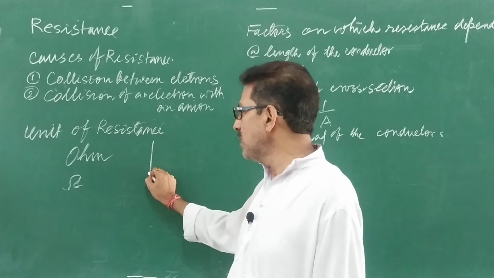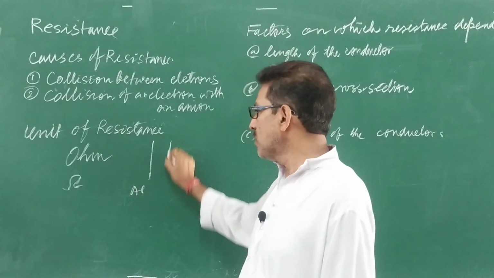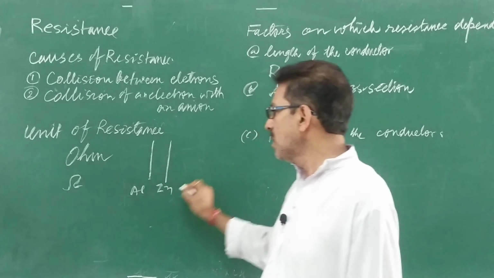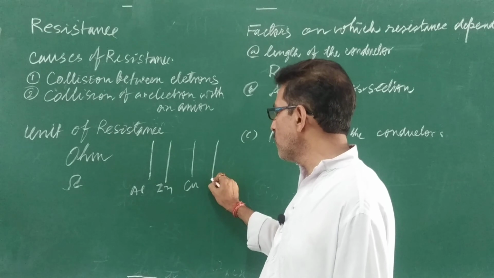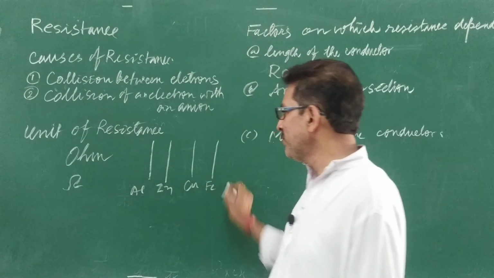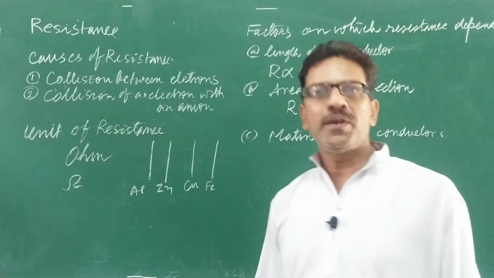Suppose I have taken a wire of aluminum, another wire of zinc, another wire of copper, yet another wire of iron, and the lengths of all the wires of different material are the same.